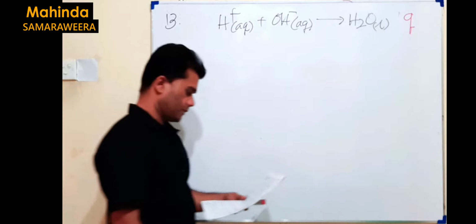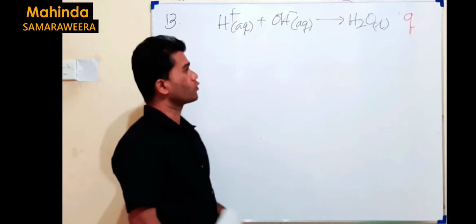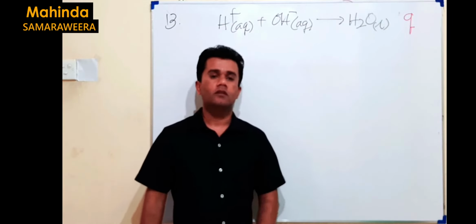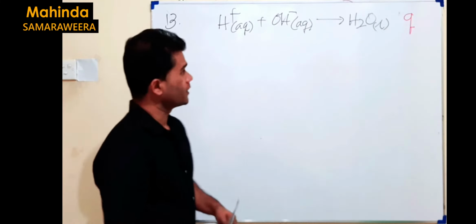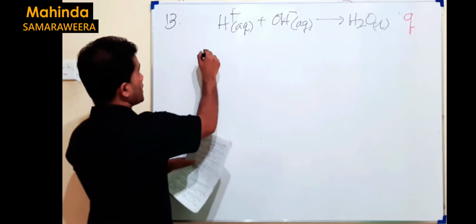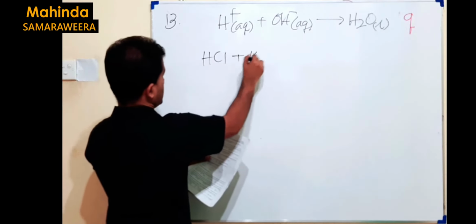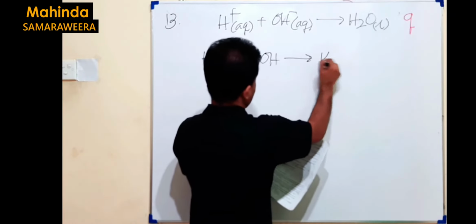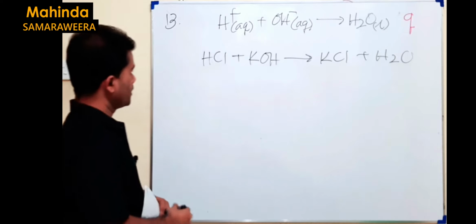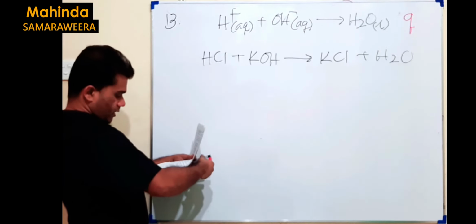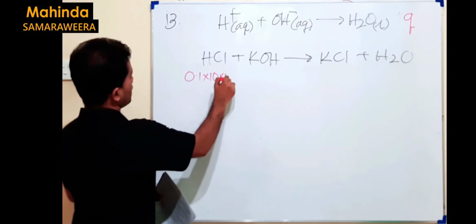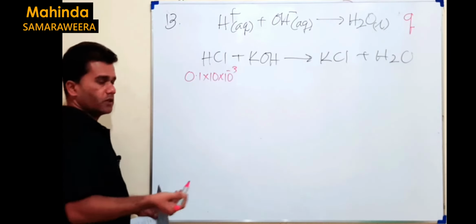Here the question is the rise in temperature. When certain energy is released, the temperature will increase. Now look at this one. In the case of the first data, HCl reacts with KOH giving KCl and water. The moles of HCl given is 0.1 × 10 × 10 to the power of minus 3, n equals CV.